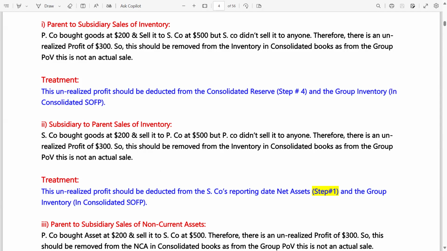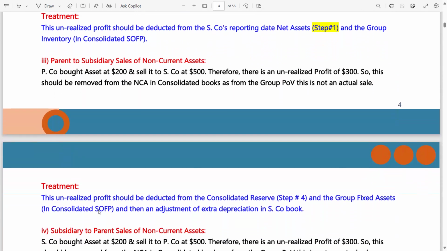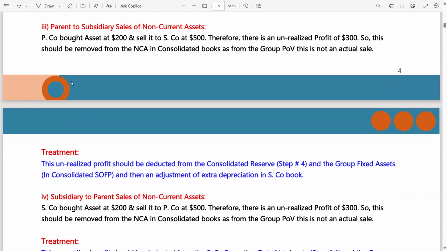This unrealized profit should be deducted from the S company's reporting date net assets. There is a little change in the PUP, the balance deducted from the consolidated reserve. Why from the consolidated reserve, and why in this case is it deducted from the S company's reporting date net assets? Step 1. Remember step 1 at acquisition date, at reporting date, and the group inventory in consolidated SOFP. These are for the inventory.